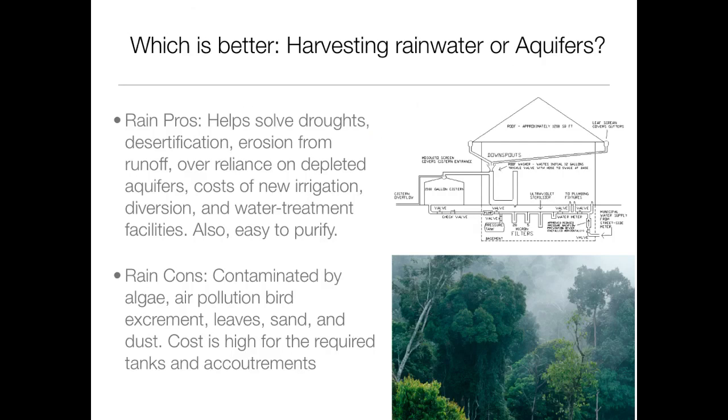Which is better, harvesting rainwater or aquifers? Rainwater pros: helps solve droughts, desertification, erosion from runoff, over-reliance on depleted aquifers, the cost of new irrigation diversion and water treatment, and helps to solve for the cost of water treatment facilities. Also, rainwater is easy to purify. Rainwater cons: rainwater is contaminated by algae, air pollution, bird excrement, leaves, sand, and dust. Cost is high for the required tanks and accoutrements to harvest rainwater.